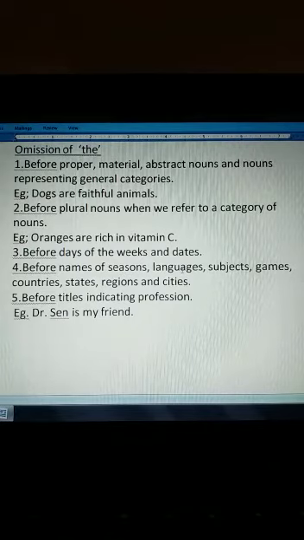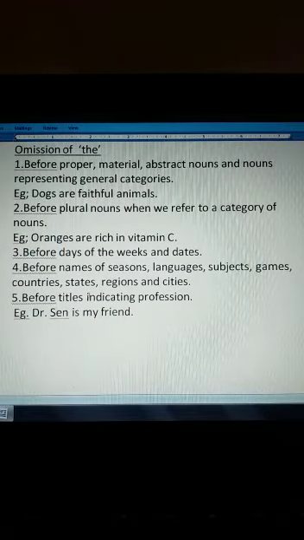Then before languages, like Hindi, English, we don't use the. Subjects like mathematics, physics, we don't use the. Games, any games, Ludo, Carom, we don't use the before it. Then names of countries like India, we don't use the. States like Orissa, regions and cities, so the is omitted.